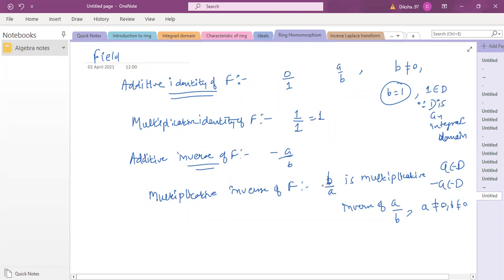So these are the main things you have to prove. You have found the identity, found the multiplicative inverses, found the additive inverse and the multiplicative identity, and the other properties are very trivial: associative laws, distributive laws. So you can very easily verify them. So this will prove that F is going to be a field, because you have shown that the elements you have taken have their multiplicative inverses. This shows that F is a field. Right, so this is what we wanted to construct, this is what we wanted to show.